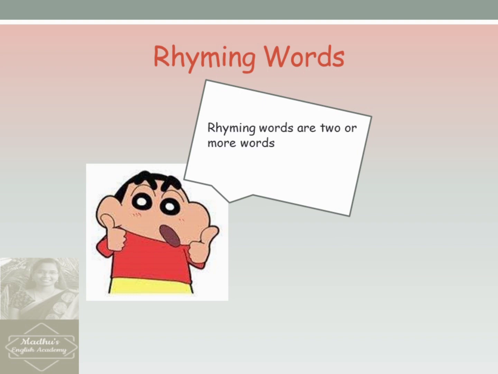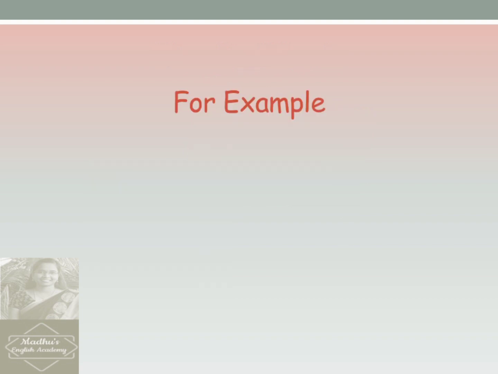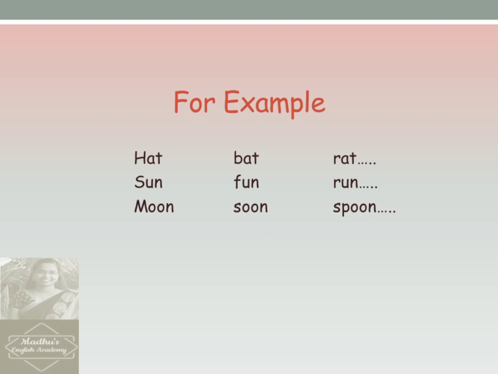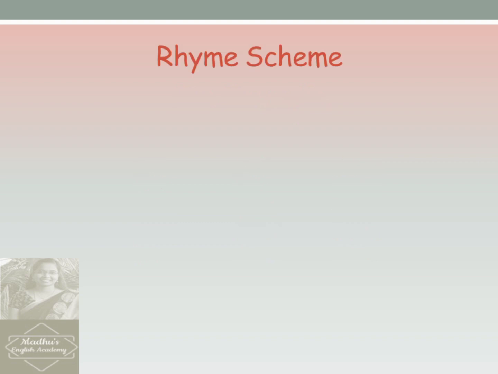Rhyming words are two or more words that have the same or similar ending sounds. For example, hat, bat, rat, sun, fun, run, moon, soon, spoon, town, brown, noun, air, where, chair. Children, these are just examples which I have given to you. You can add any number of words after this. Yes, now you learnt to write rhyming words. Shall we go to learn what rhyme scheme is?